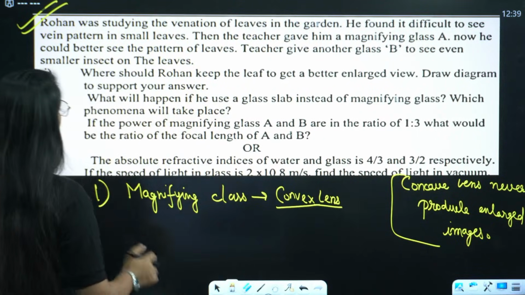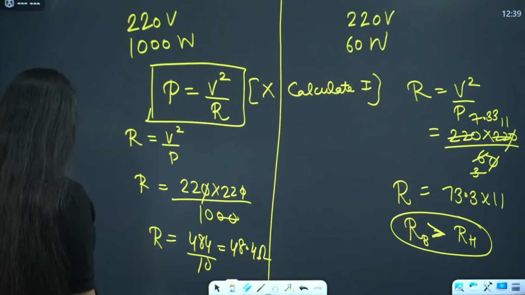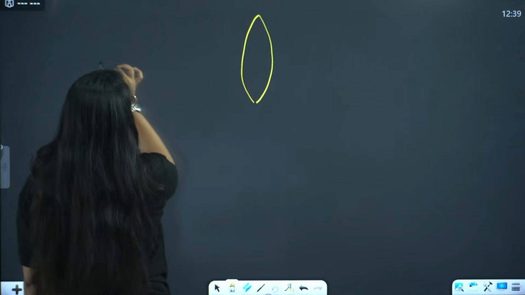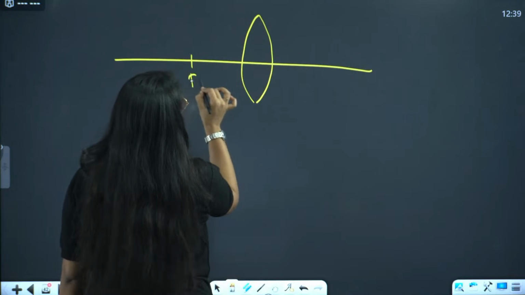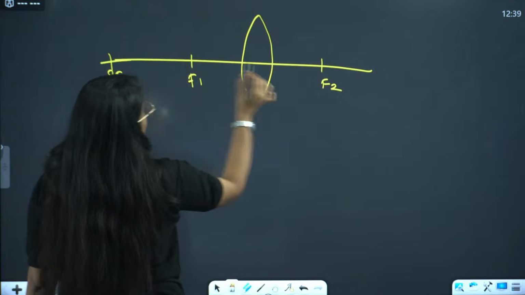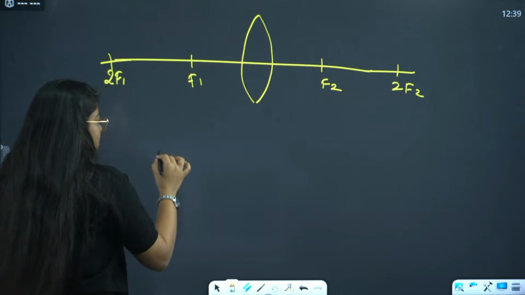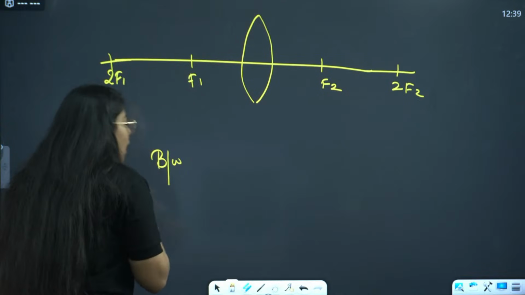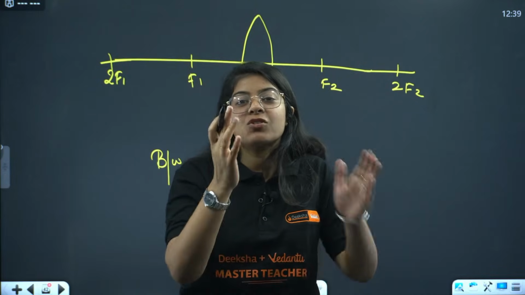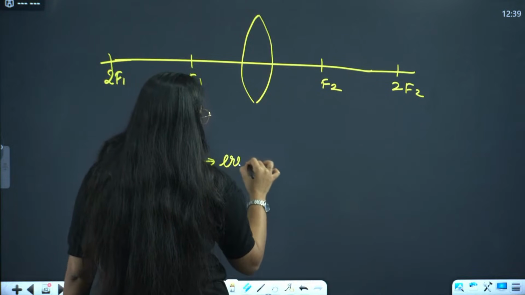Okay, so first is done. Draw the ray diagram to support your answer. Now for the ray diagram, we will simply make a convex lens, right? And this is my F1 and this is F2, this is 2F1 and this is 2F2, right? Now see, Rohan wants to see a leaf. He doesn't want to see an inverted image of the leaf, right? He wants to see an erect image of the leaf.